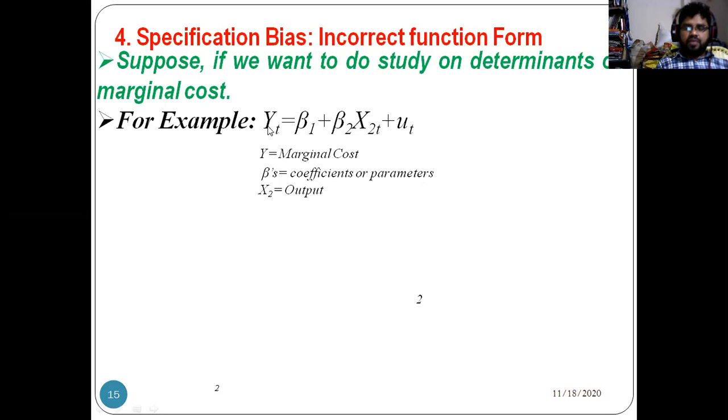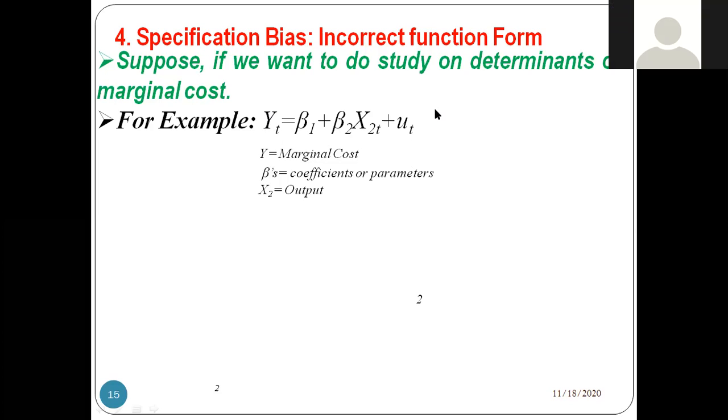For example, you have the data. For example, you want to study what factors are affecting the marginal cost. So generally output is influencing the marginal cost, but whether this model is correct or incorrect.